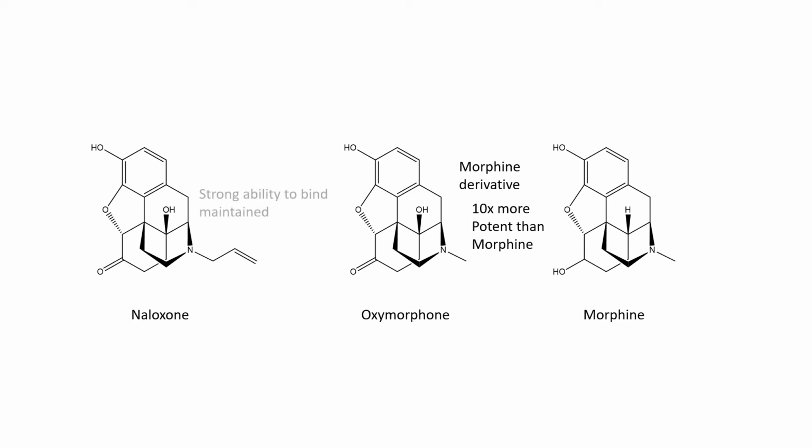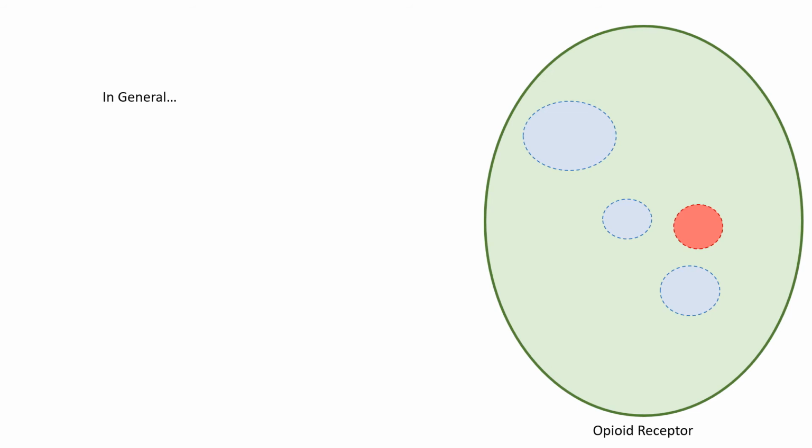As expected, this strong ability to bind to opioid receptors is carried over to naloxone. However, as highlighted here, naloxone differs from oxymorphone by the addition of this double bonded carbon group, known as an allyl group.